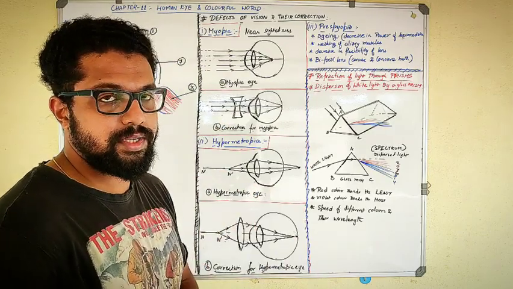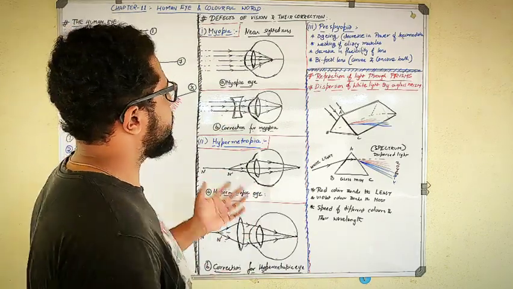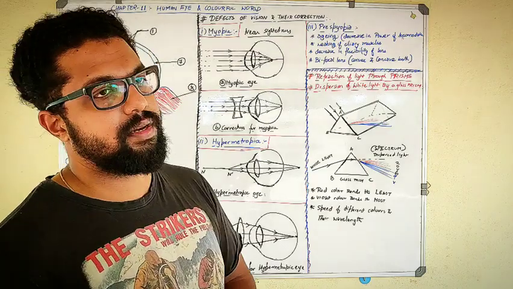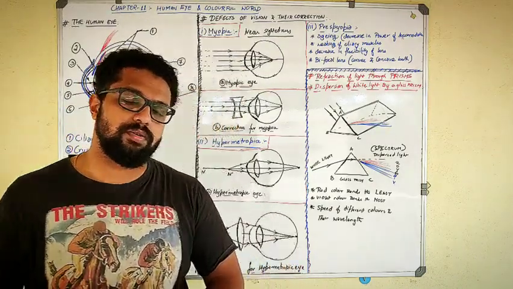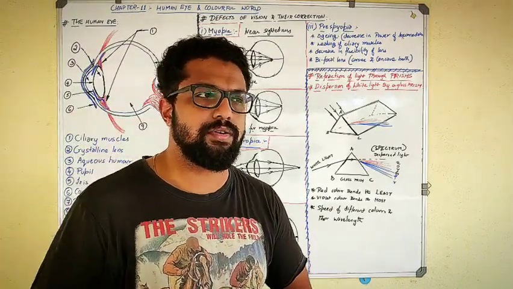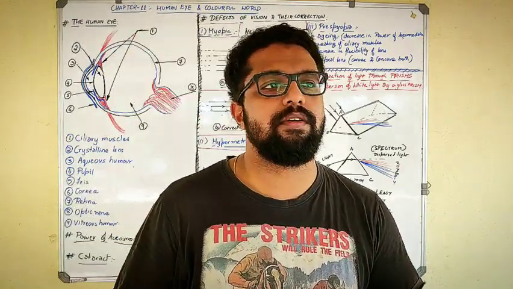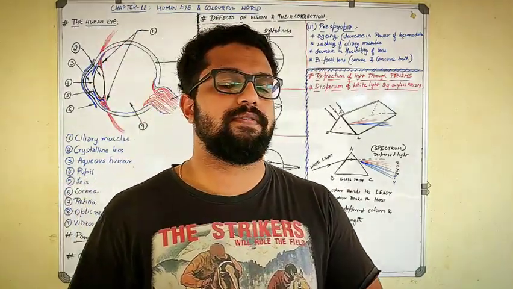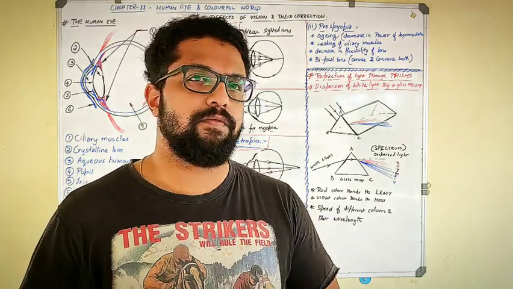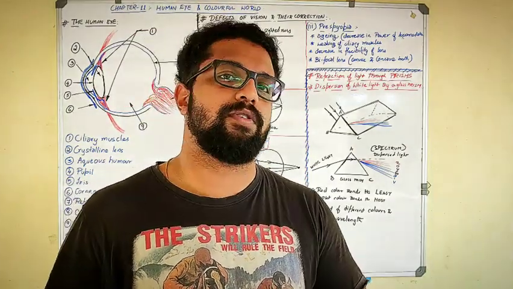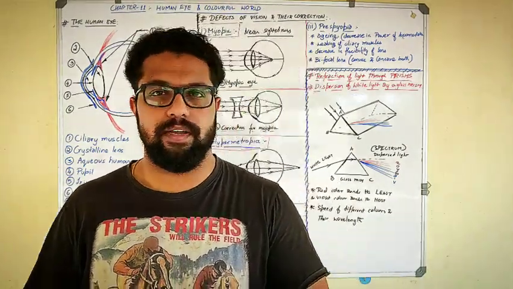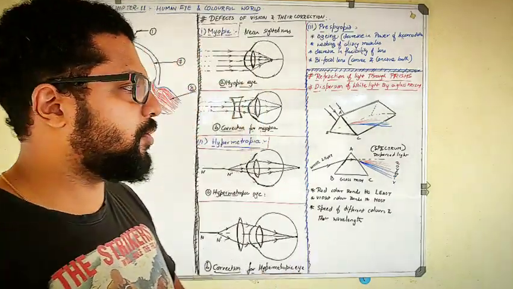So correction is done using a concave lens, and it can occur in anyone. Sometimes it is a birth defect, or it can be a genetic disorder, or I can also see it in many students or many people who watch too much TV, phone, and read too many books. They can have a problem with that. So these are the things about the myopic eye.